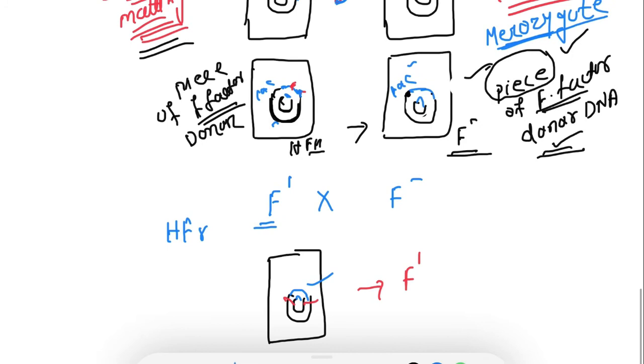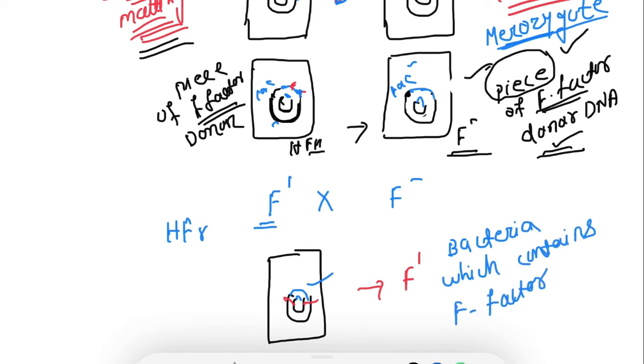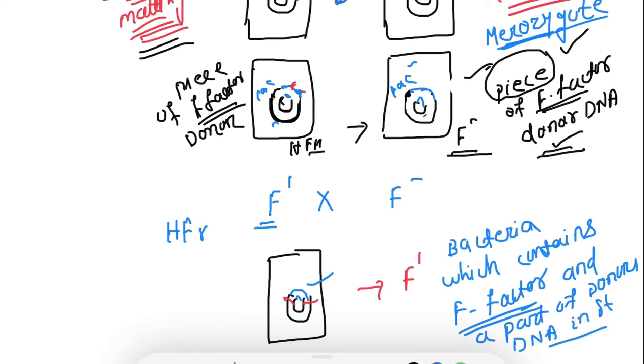So what is F prime? F prime is a bacterium which contains the complete F factor and a part of the donor's DNA in it.